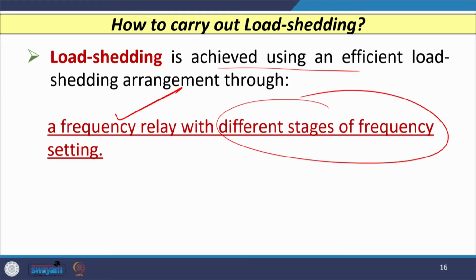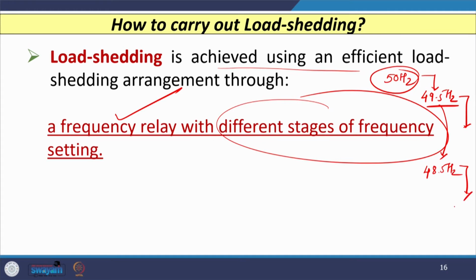So, let us say 50 hertz is the fundamental frequency, and if this frequency falls from 50 hertz to 49.5 hertz, then we have to remove let us say x percentage of load. If my frequency still declines from 49.5 hertz to let us say 48.5 hertz, then again another x percentage of load I need to remove, and so on.